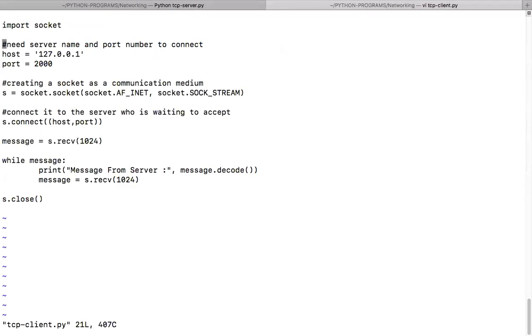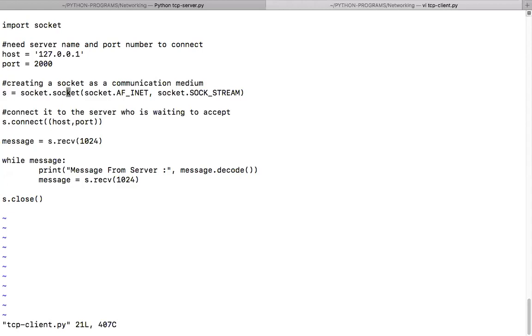The IP address is the same, but this is not for that purpose. I'm not identifying the client here. I'm actually putting this host and port to say to whom to connect. You getting it? We'll discuss that later. First, let's see what happens here.